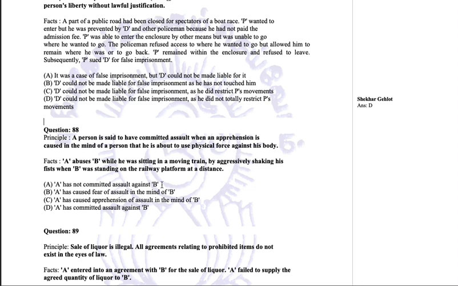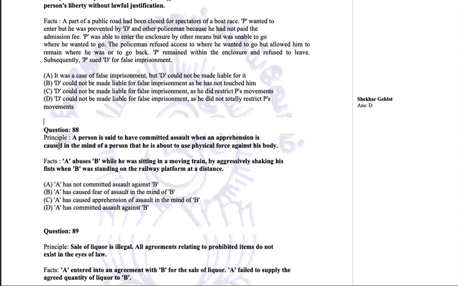A has not committed assault against B. A has caused fear of assault in the mind of B. A has caused apprehension of assault in the mind of B. A has committed assault against B. Now let us see what is assault. A person is said to have committed assault when an apprehension is caused in the mind of a person that he is about to use physical force against his body.